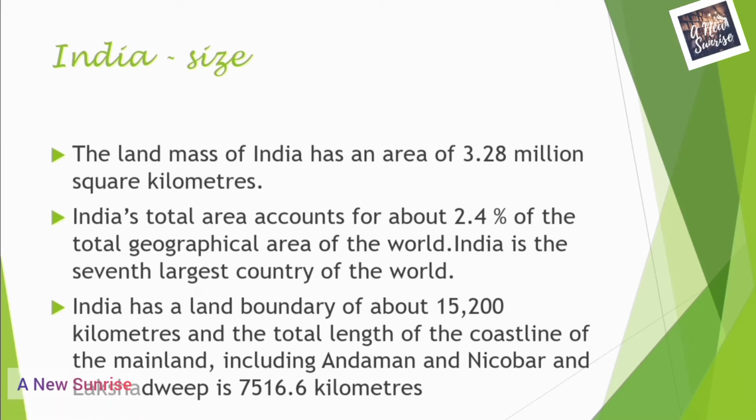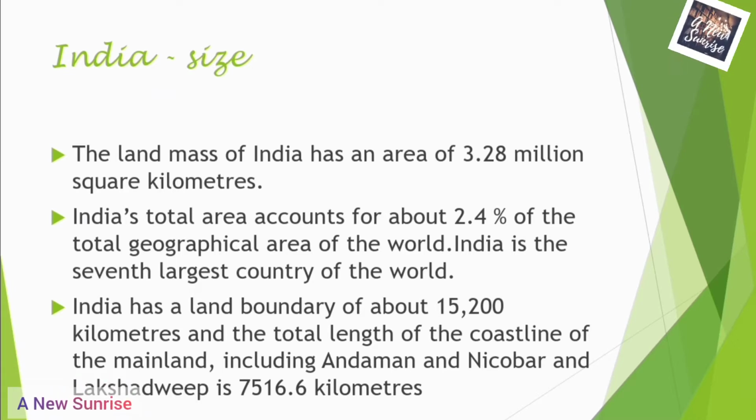India size. The landmass of India has an area of 3.28 million square kilometers. India's total area accounts for about 2.4% of the total geographical area of the world. India is the 7th largest country of the world. India has a land boundary of about 15,200 kilometers, and the total length of the coastline of the mainland, including Andaman and Nicobar Islands as well as Lakshadweep Islands, is 7,516.6 kilometers.